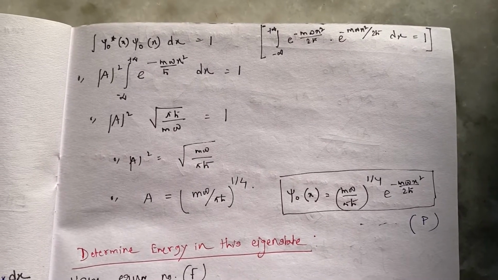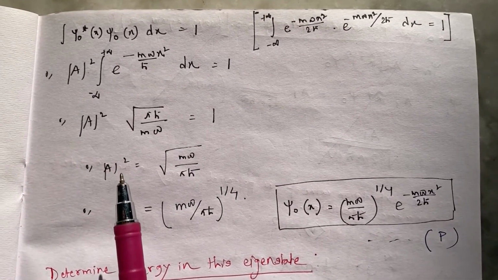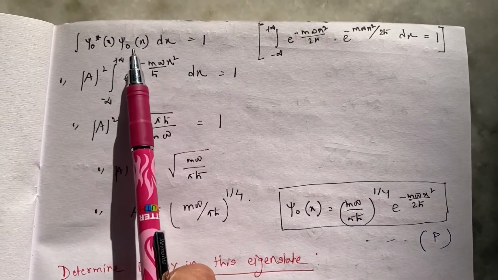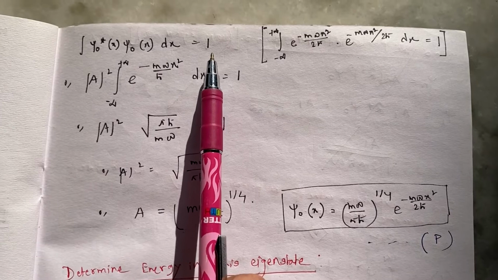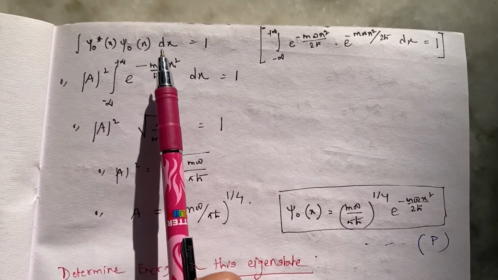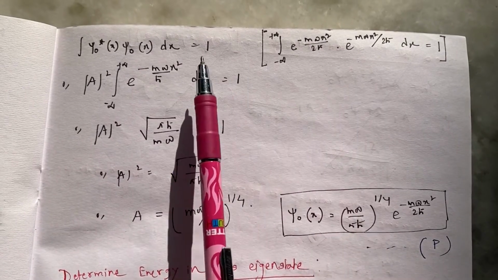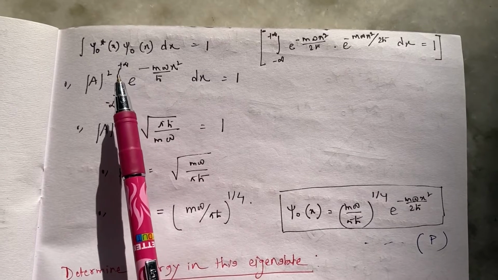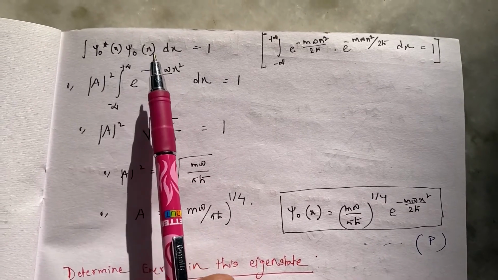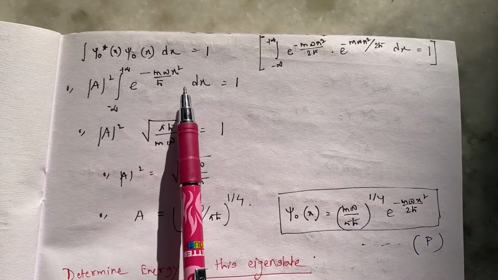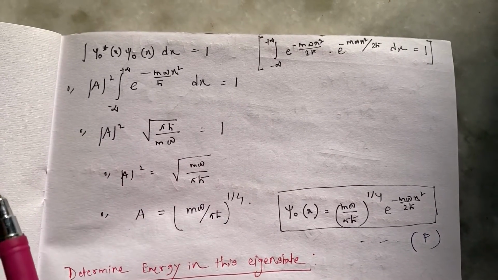Let me remind you that I am now dealing in 1D space, and we have to make the integration equal to 1. Now I am just putting in the value of the wave function. So Psi0 star Psi0 will give me this. A is a constant, so I can take it outside the integration.